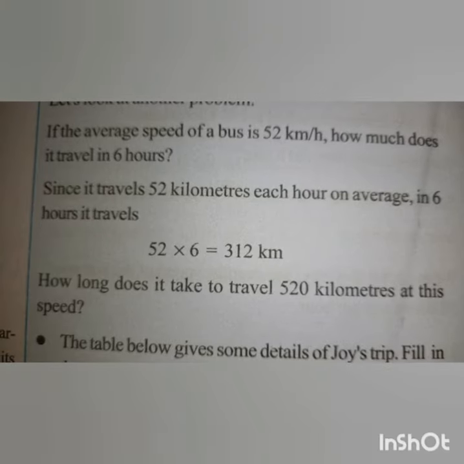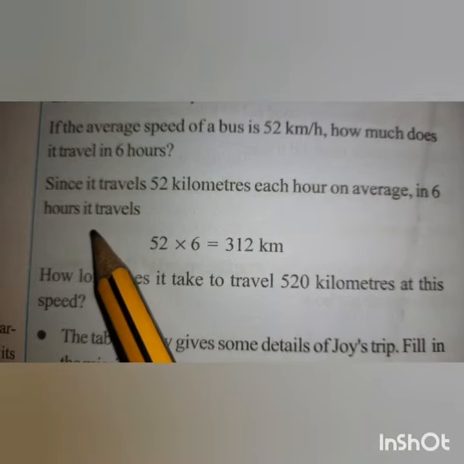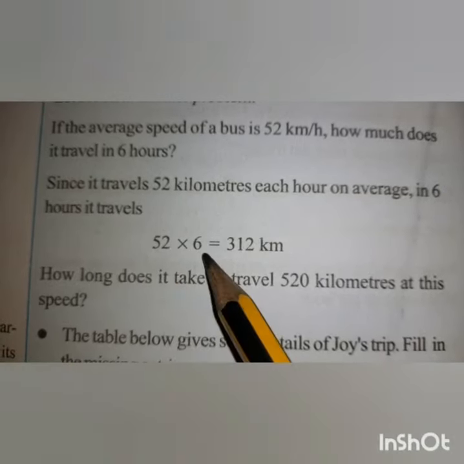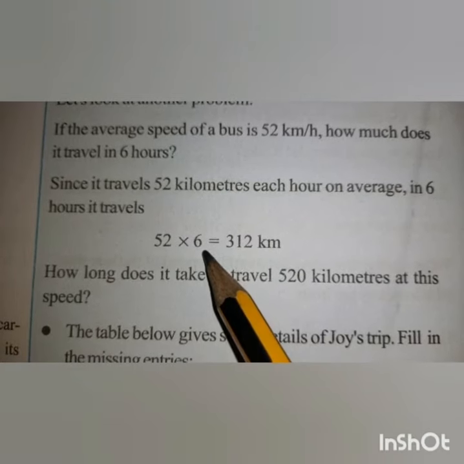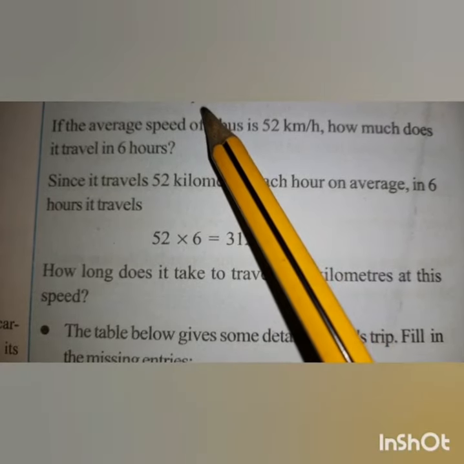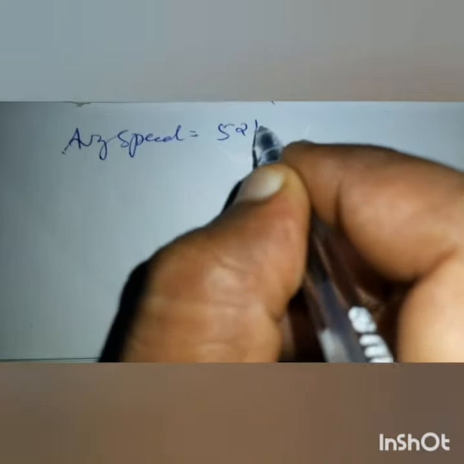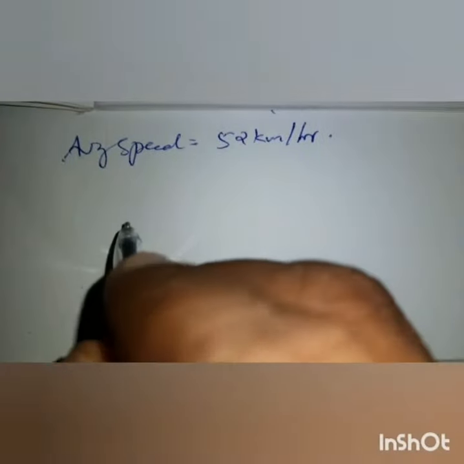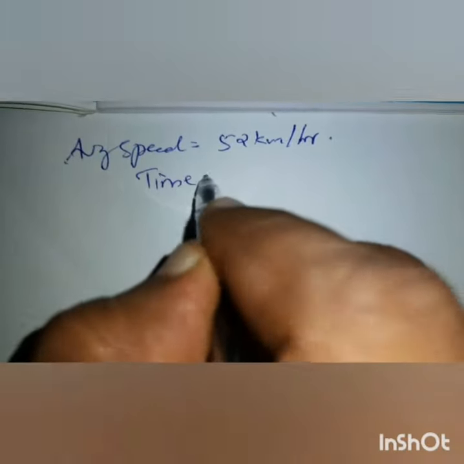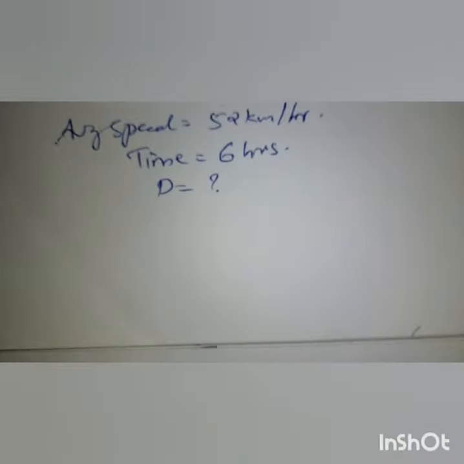So it travels 52 kilometers in each hour at an average speed, for 6 hours. So 52 into 6, that is 312 kilometers. So it travels 312 kilometers in 6 hours with a speed of 52 kilometers per hour. The average speed is given as 52 kilometers per hour and the time is 6 hours. You have to find the distance traveled.